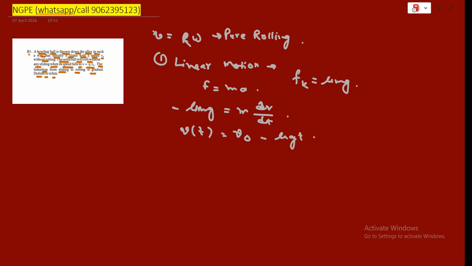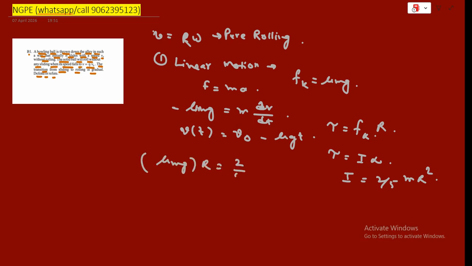Now the friction causes a torque tau, that is Fk times R. And we also know that tau is I alpha, where I for a solid ball is 2/5 m R squared. So mu mg R will be equal to 2/5 m R squared alpha.